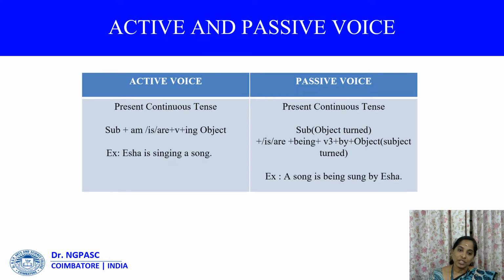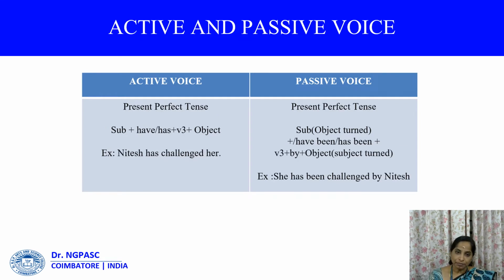Present continuous tense. Isa is singing a song. A song is being sung by Isa. So look at the formation, subject plus am, is or are plus verb plus ing and then object. And in passive voice, subject plus am, is or are plus being plus verb 3 plus by plus object. So this is the formation of present continuous tense.